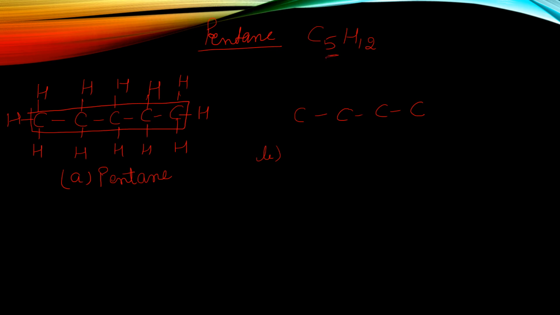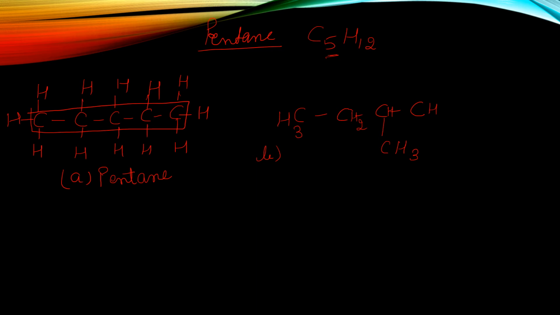But in the chain we are including only 4 carbon atoms. Then the rest of the carbon atom will come out in the form of a branch. Then satisfy the valency of the carbon. Here CH2 will come, here CH will come, and here CH3 will come.